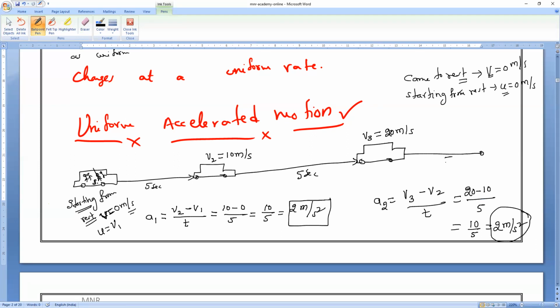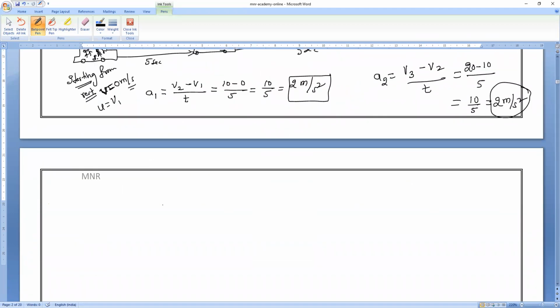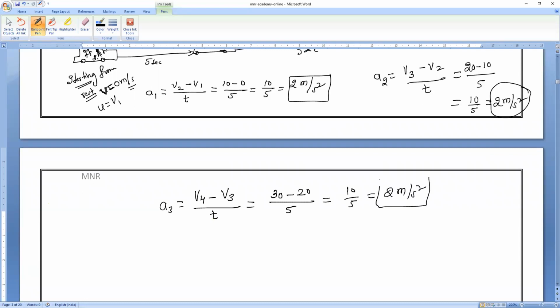Next 5 seconds, again. He brought it to a velocity of V4, 30 meter per second. Now tell me what is the acceleration? Formula, everybody. Acceleration a3 is equal to V4 minus V3 divided by t, so 30 minus 20 divided by 5, which is 10 divided by 5. Again, the acceleration is 2 meter per second square. Understand, Shivani?